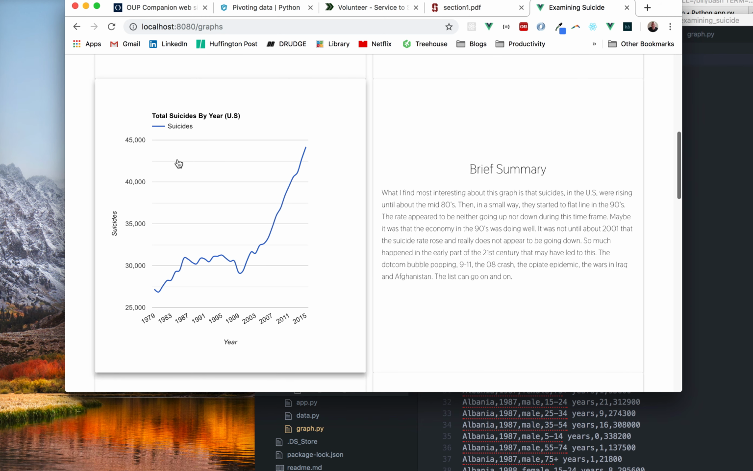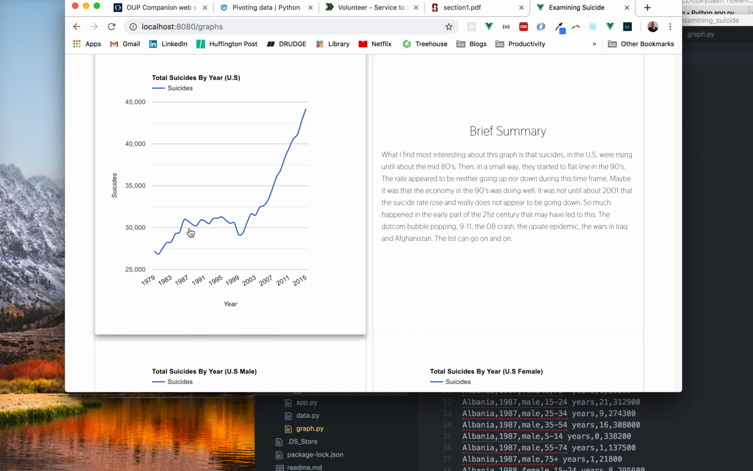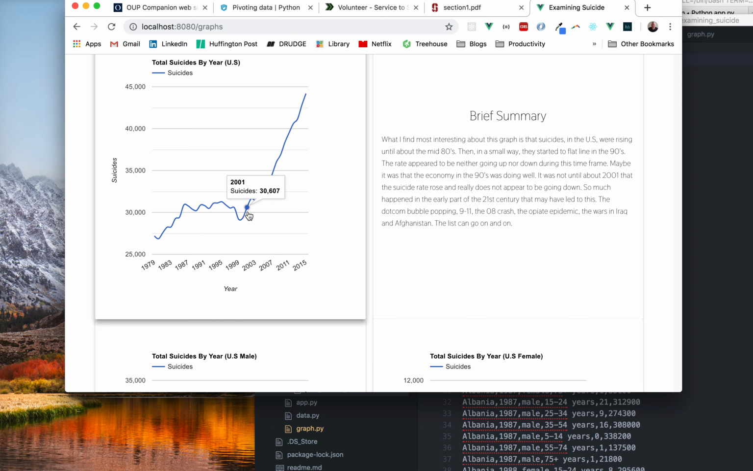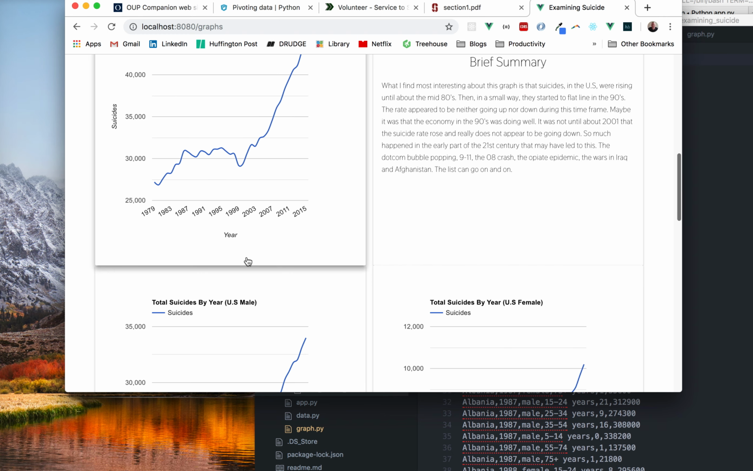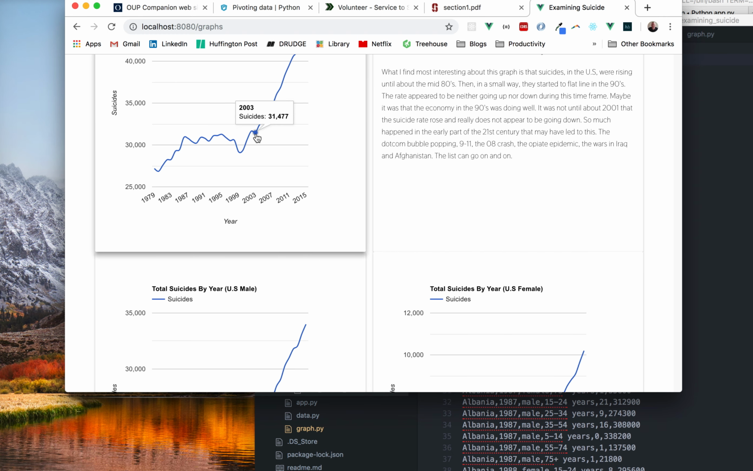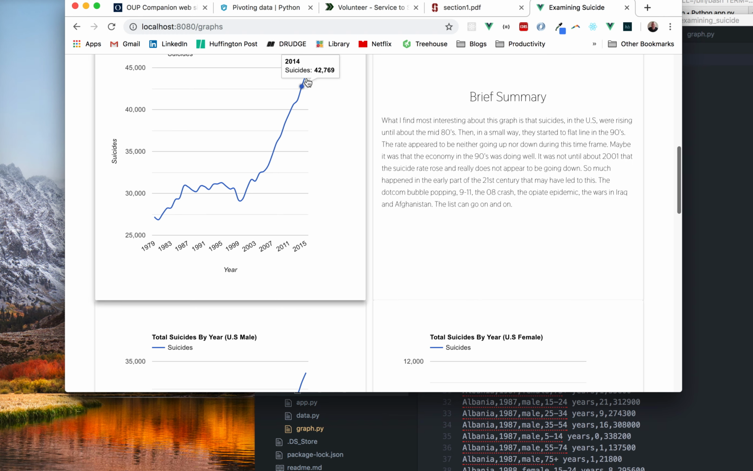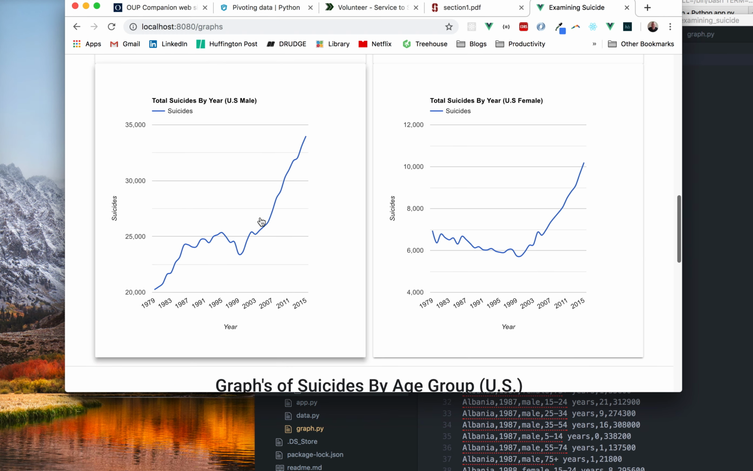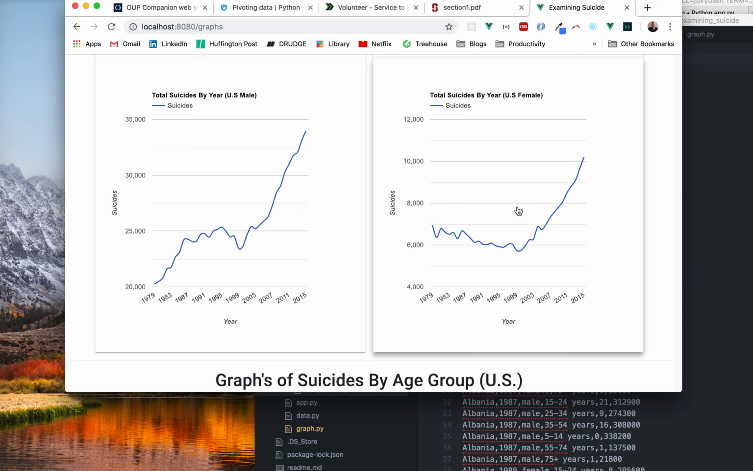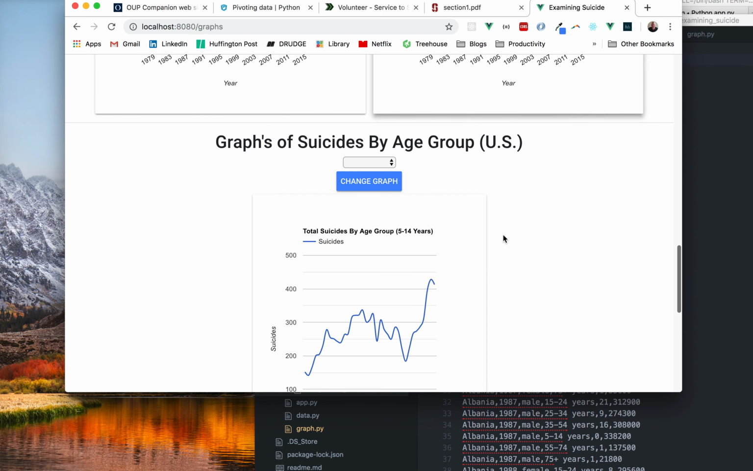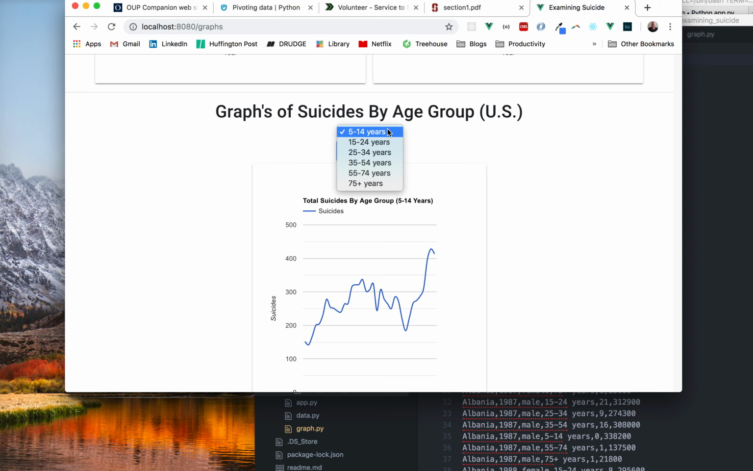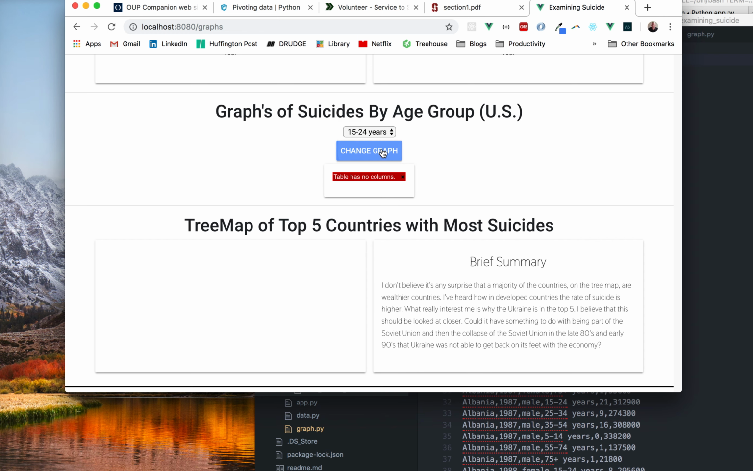It just drops. This is total suicides by year in the U.S. So, I find it kind of interesting with this dip right here because it's the late part of the 90s when the U.S. economy was doing really well. Then the 2001 dot-com bubble burst and 9/11 and everything like that. So suicides start going up, and as you can see, they just seem to be shooting up. This is by U.S. male, U.S. female. Here's suicides by age group in the U.S., so I can look at different age groups.